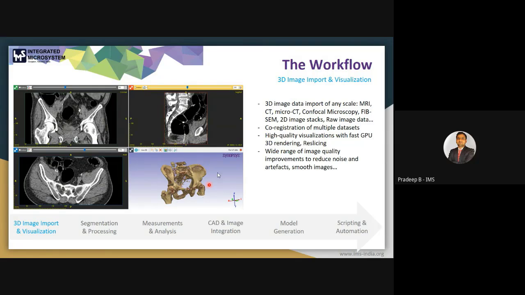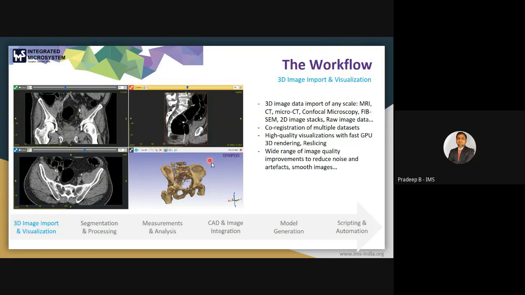In this tab, you can see here we have 4 views. Out of these 4 views, we can see these 3: this sagittal, this coronal, and this axial. They are 3 orthogonal slice views. This one is the 3D view that we will see in the software part.